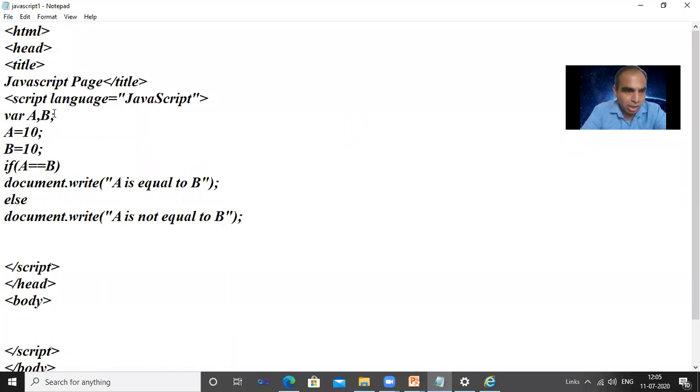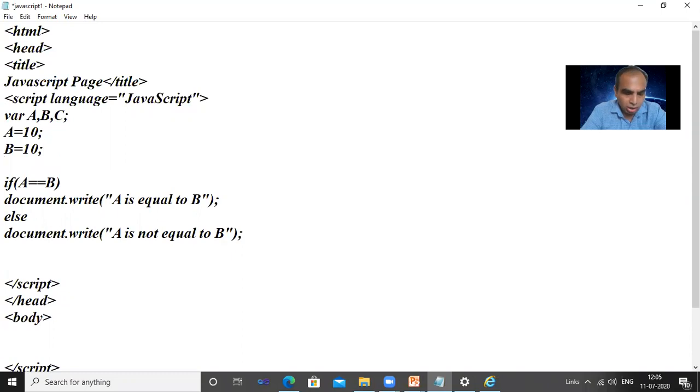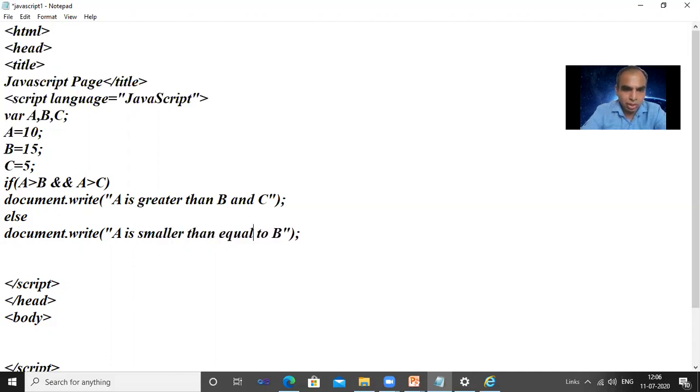See one example related to three numbers, which is greater. I'm using here A, B, and now C. Here A has 10, B has 15, and C has 5. Let's check. If A is greater than B and A is greater than C, then we can say A is greater than B and C. But if it is not, we can say A is smaller than B and C.